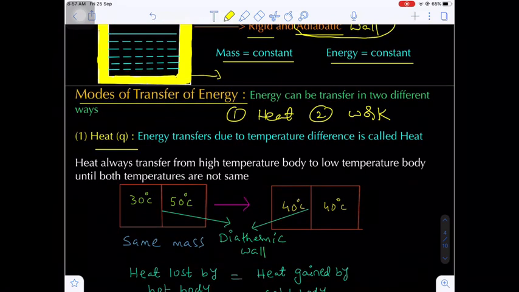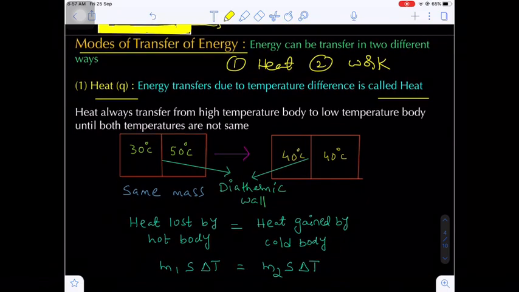Now heat. Do you know energy transfer due to temperature difference is called heat? We know heat always flows from a hotter body to a colder body by virtue of temperature difference. If there are two objects at two different temperatures, when they come into contact, what happens? Then heat flows from a hotter body to a colder body. The energy transfer due to temperature difference is called heat.